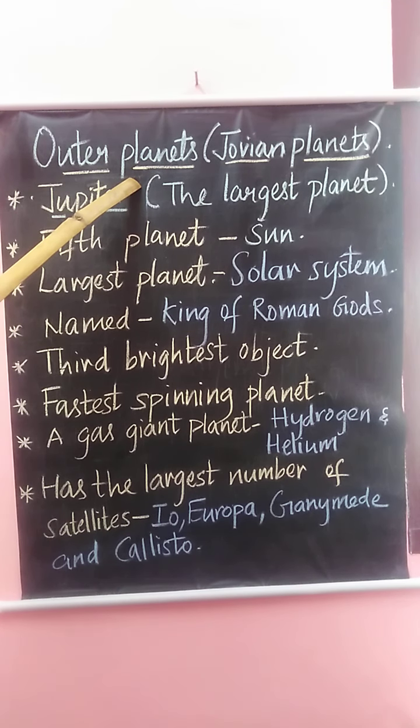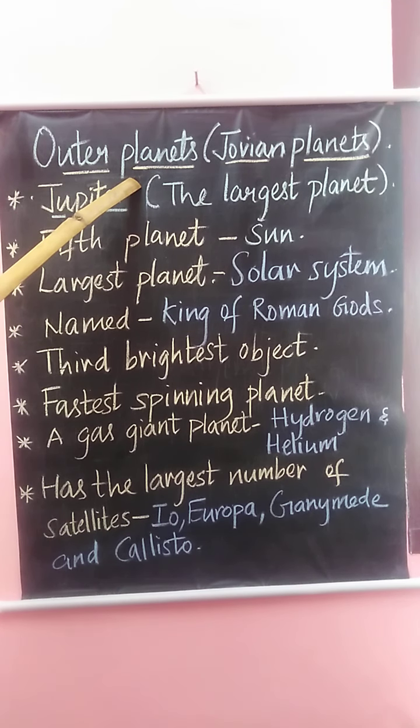It is the third brightest object in the night sky, next to Moon and Venus. The first brightest object in the night sky is the Moon. The second brightest object is Venus. And the third brightest object is Jupiter. It is the fastest spinning planet in the solar system.